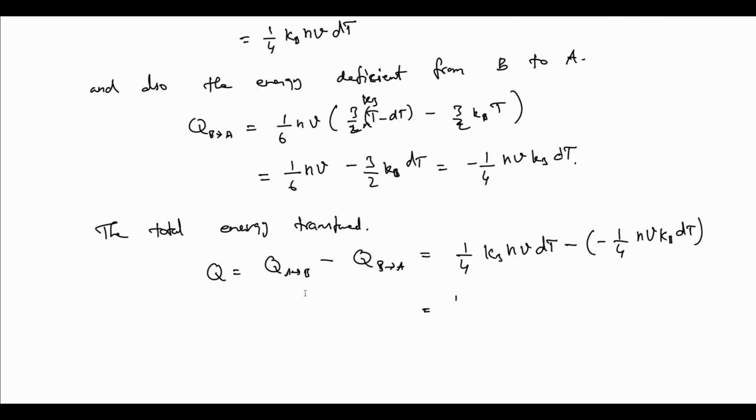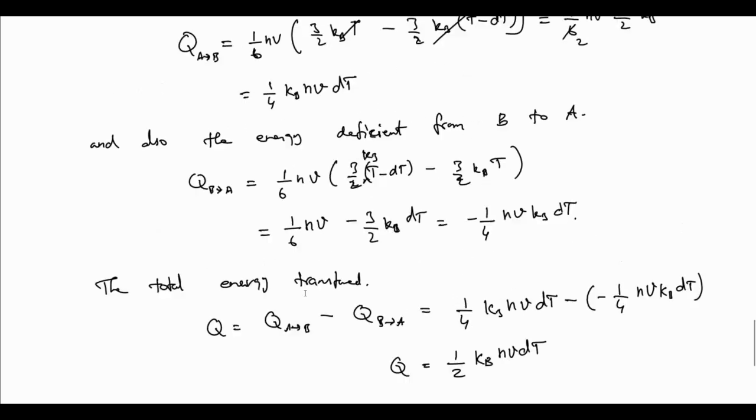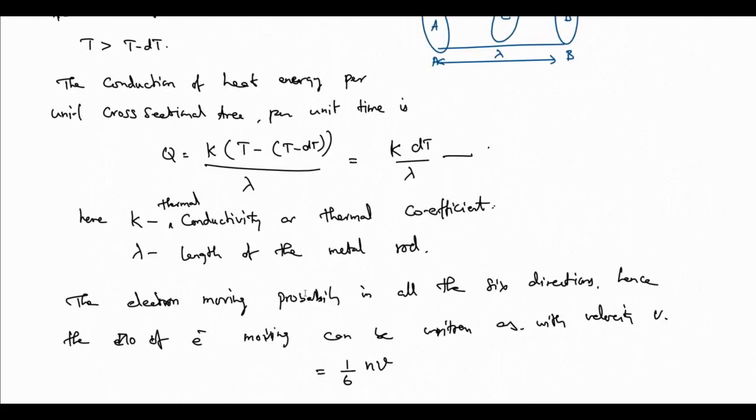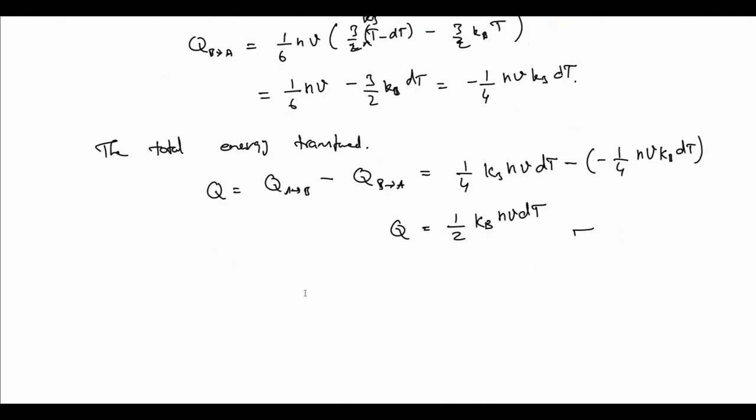Minus into minus becomes plus, so it will be added: 1/2 kB nV dT. So now I got two equations, written as 1 and 2. If I compare these two, both are Q, right? K dT by lambda equals 1/2 kB nV dT.